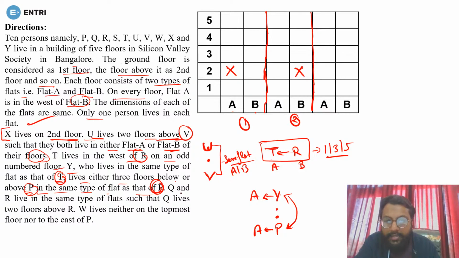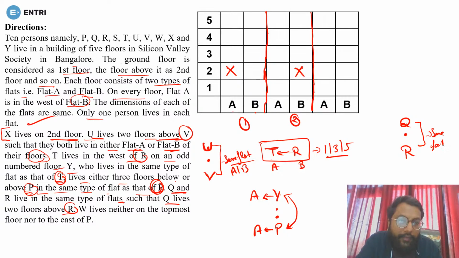Okay. Now next, Q and R live in the same type of flat such that Q lives 2 floors above R. It means above R, leaving 1 floor, there will be Q, yes or no? Is it clear? Because they are saying Q lives 2 floors above R, but both of them will be in the same flat. So if R is in flat B, Q must be in flat B.